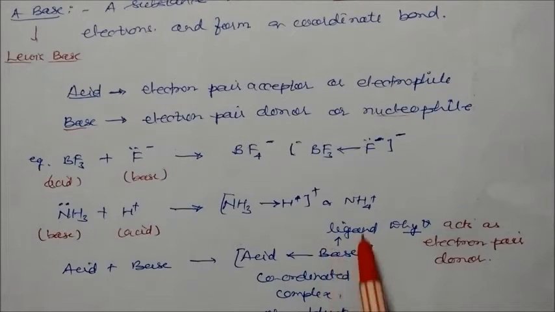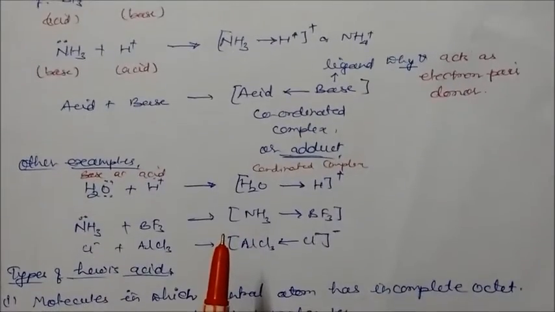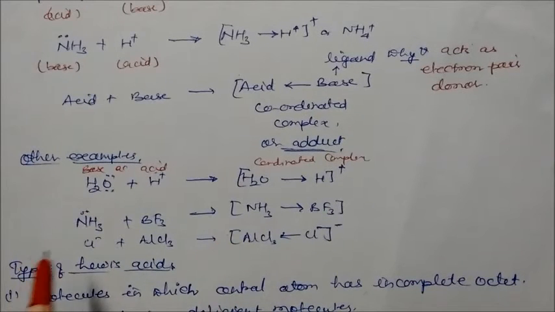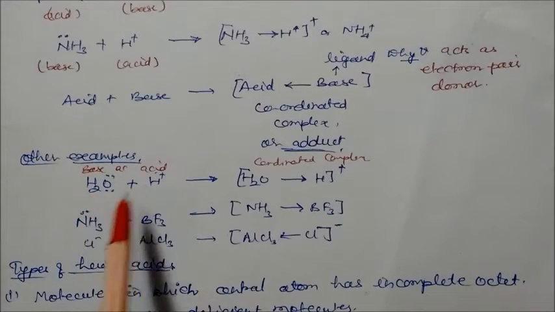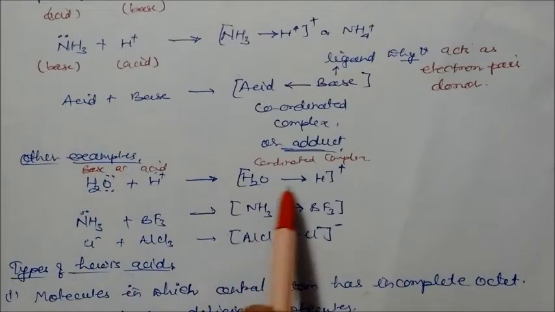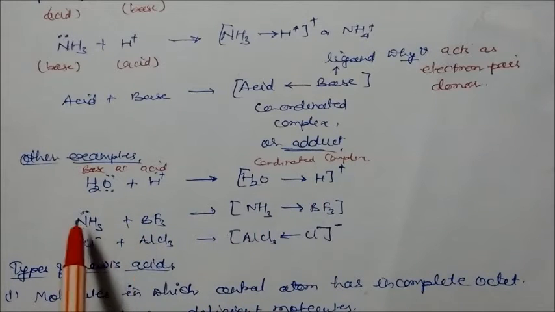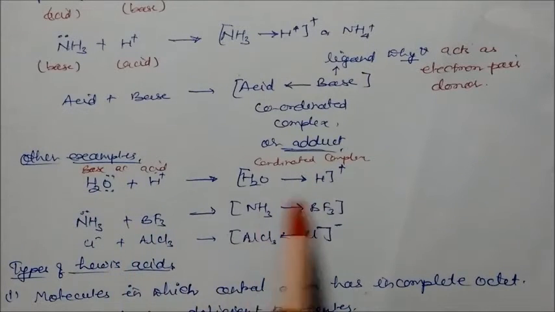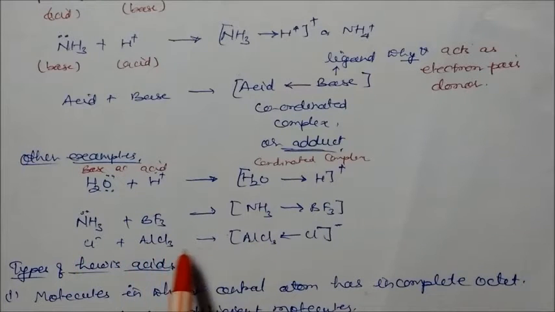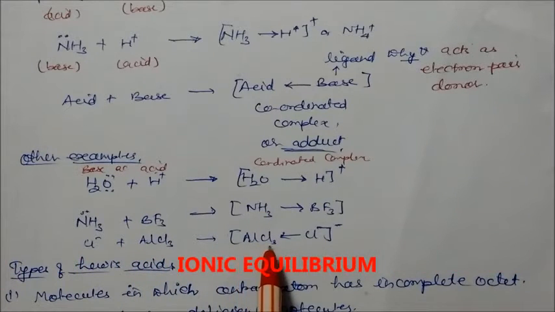The base is also called a ligand. Why? Because it is an electron pair donor, so it will make a coordinate bond. So this whole compound is actually a coordinate complex. There are some other examples, like H2O with water, where through the lone pair it makes a coordinate complex. Ammonia plus BF3, a lone pair making a complex with BF3. Cl minus with AlCl3, where Cl makes AlCl4 minus, which is also a coordinate complex.